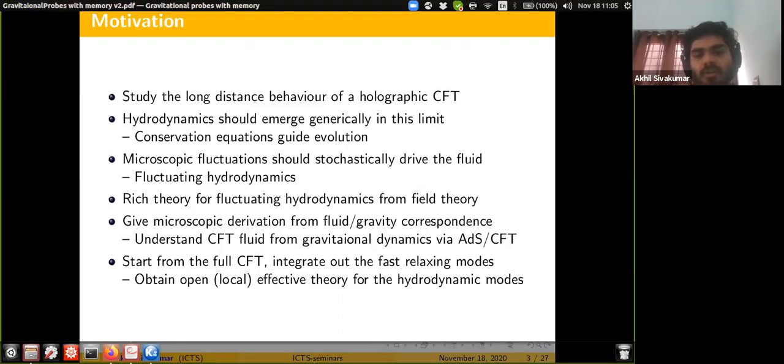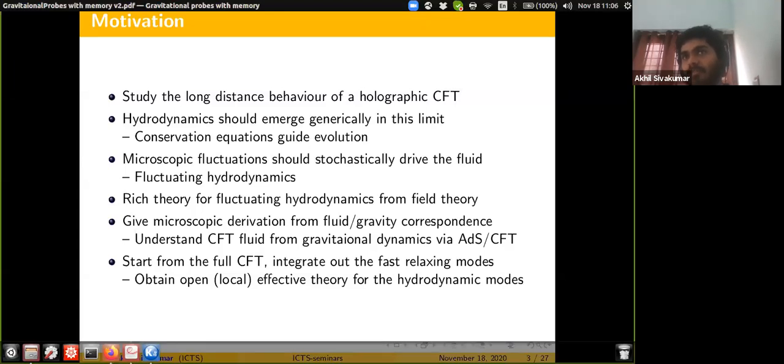There are two main difficulties if you try to approach this problem. One is a physical issue: you have to identify the relevant low energy modes of the CFT. If you start with a microscopic CFT, there are many CFT modes which relax fast because it's a CFT.